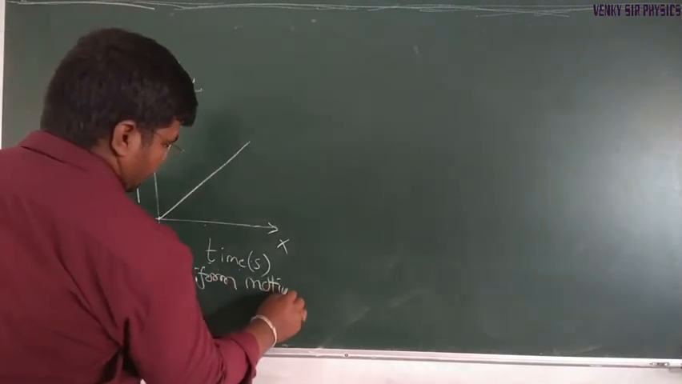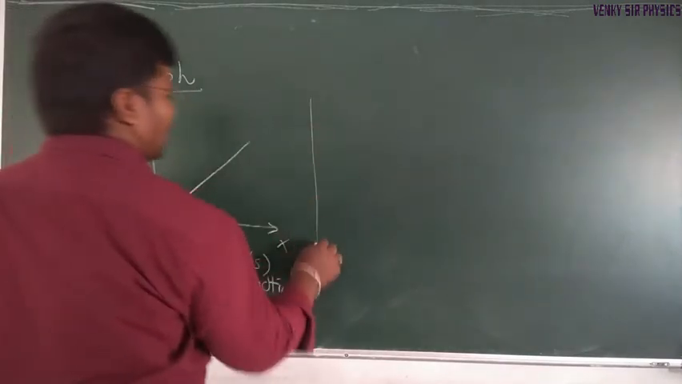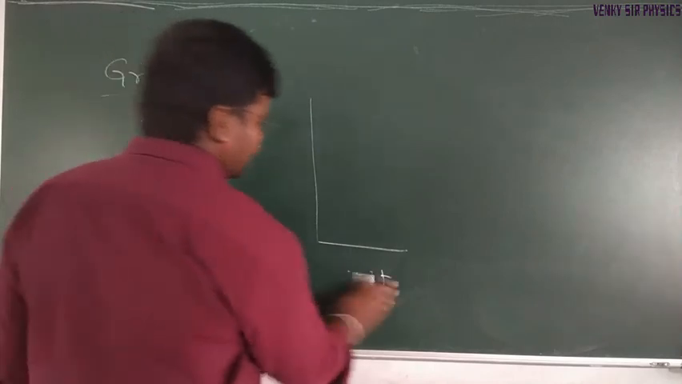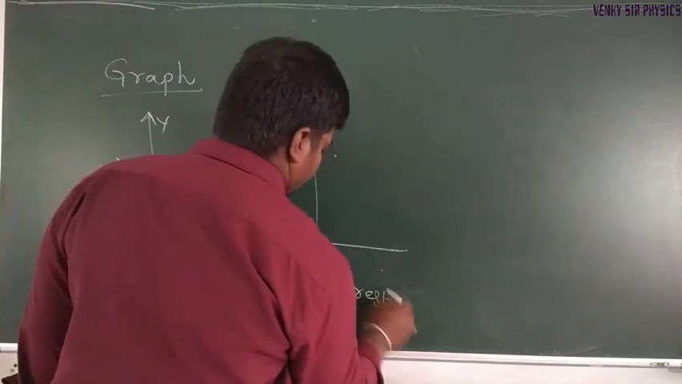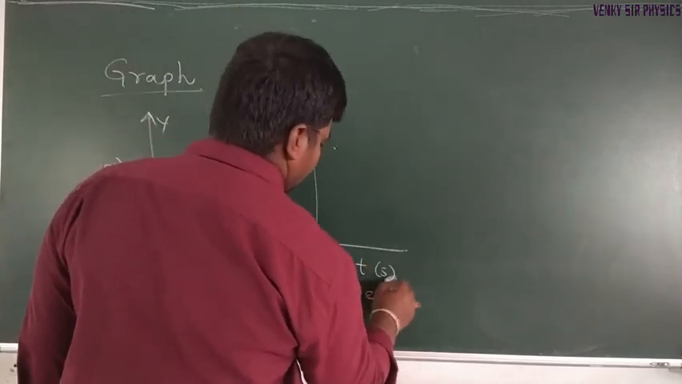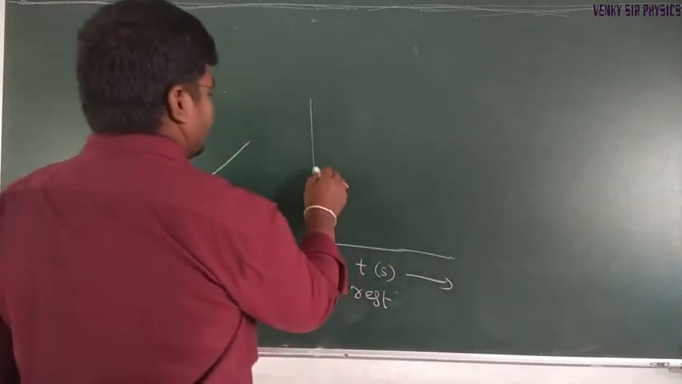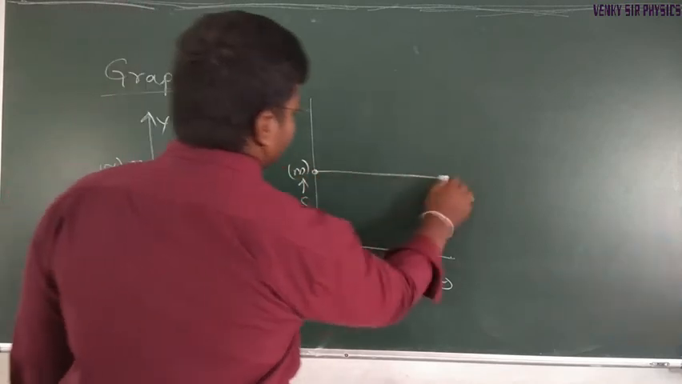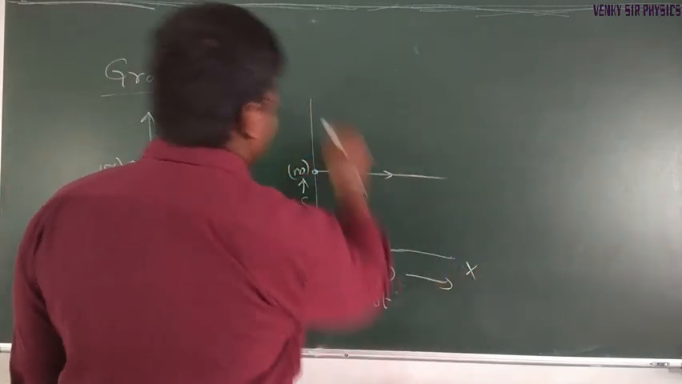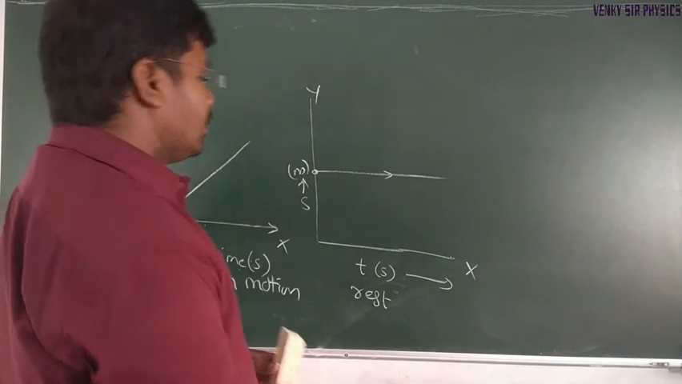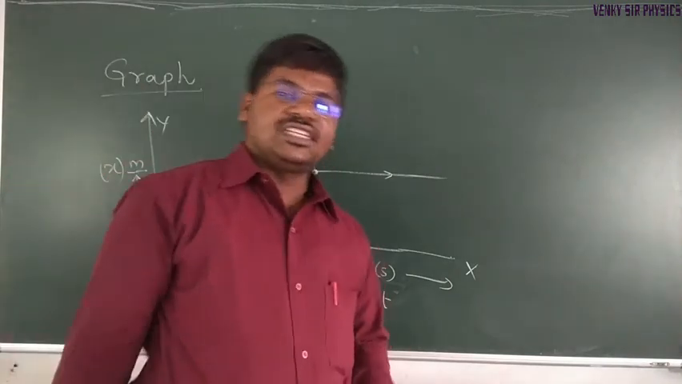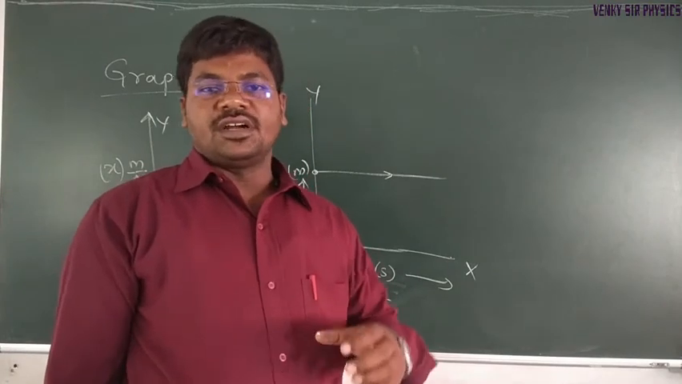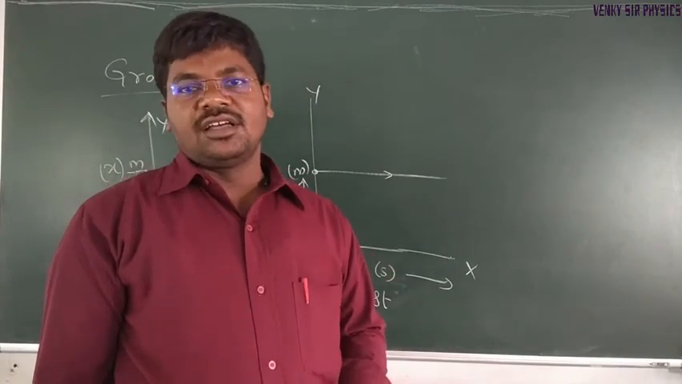At the same time, when the object is at rest, with time in seconds on the x-axis and displacement or distance in meters on the y-axis, we can get a graph like this. A graph is a pictorial representation of the information describing the motion of the object.